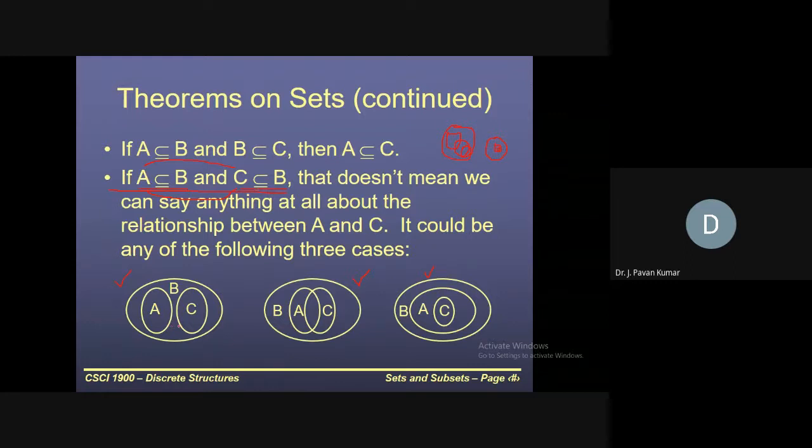In the first case, A and C do not have any intersection. Here A and C have some intersection. Here C is contained entirely in A. So three possibilities satisfy these two conditions. What we can conclude is that we cannot deterministically say what the relation is between A and C, even when these two conditions are satisfied. That is the conclusion. Got it? Yes.